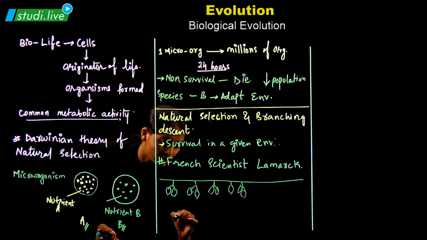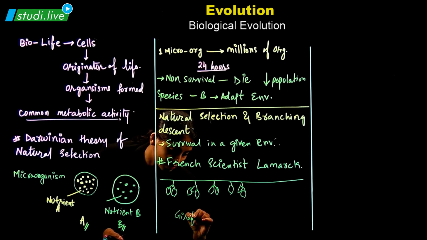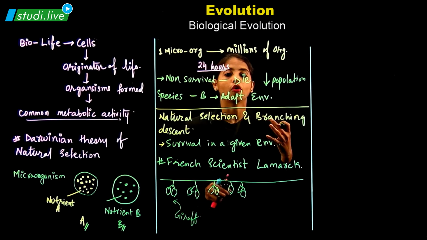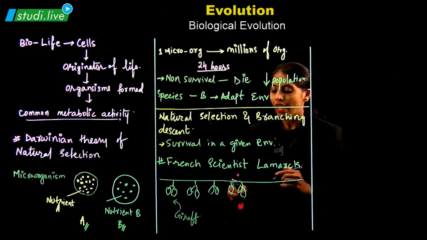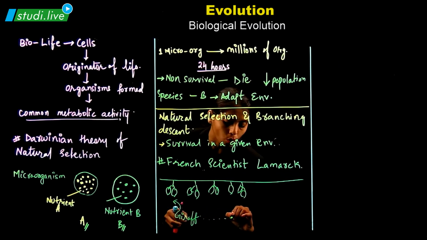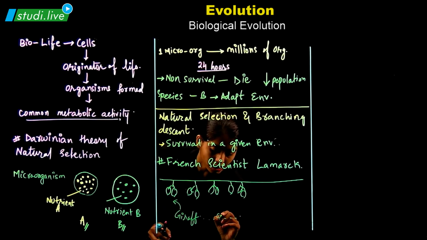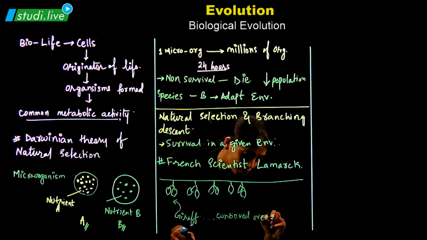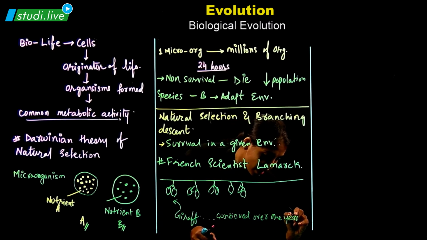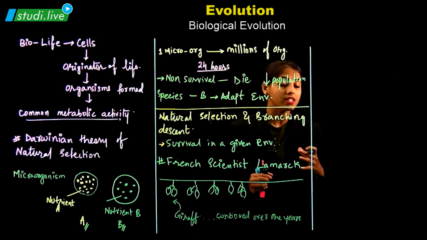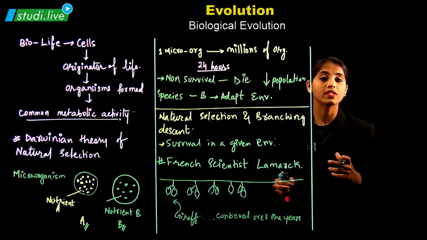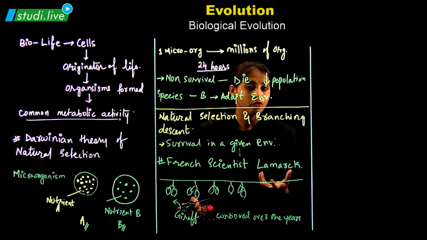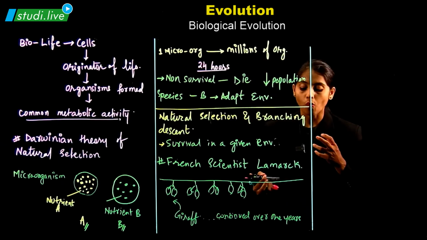The giraffe species is trying to eat from the top, and this is being continued over the years. And you know what, students? Today when we see giraffe, we know that giraffe is an animal which is having the longest neck. Yes, we all have observed.